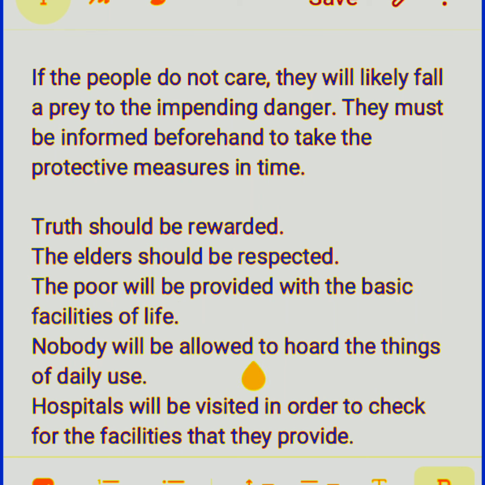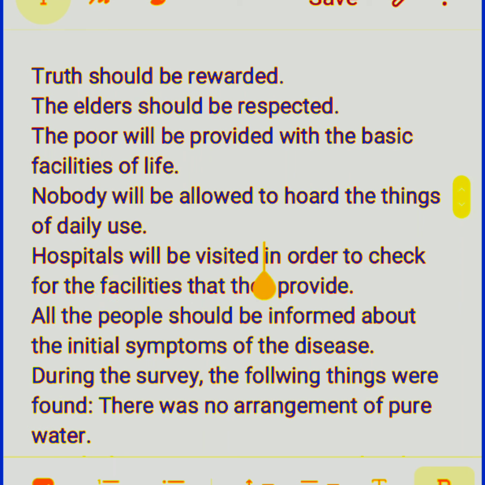Nobody will be allowed to hoard the things of daily use. Hospitals will be visited in order to check for the facilities that they provide. All the people should be informed about the initial symptoms of the disease. We can use such passive sentences somewhere in larger compositions.